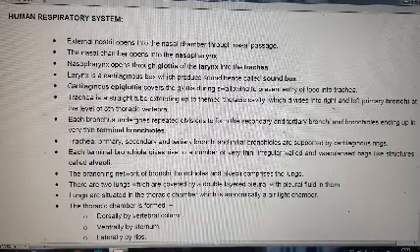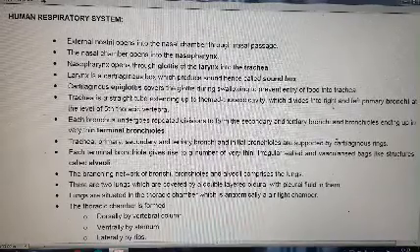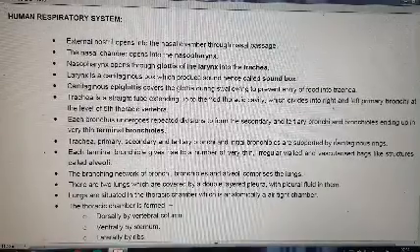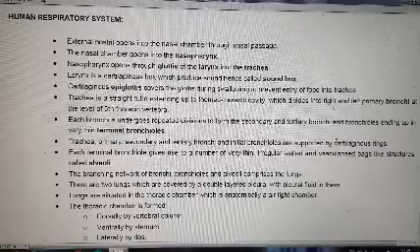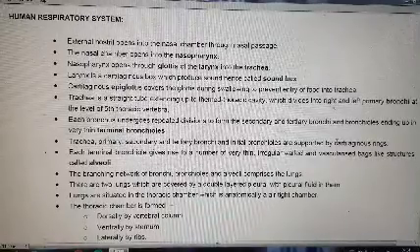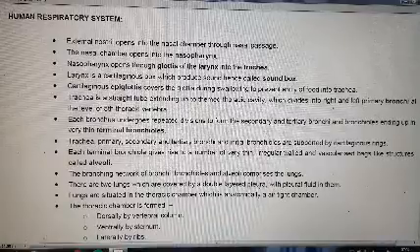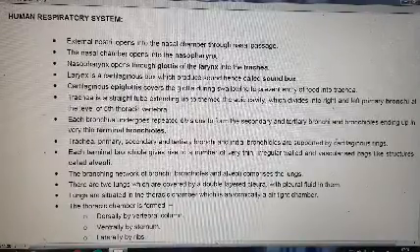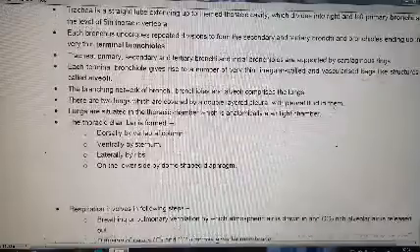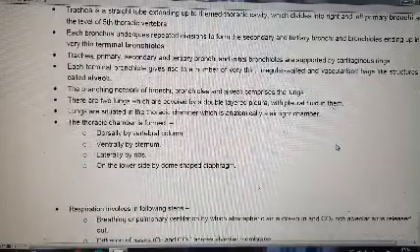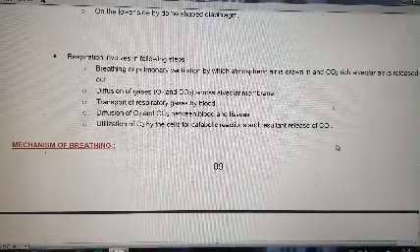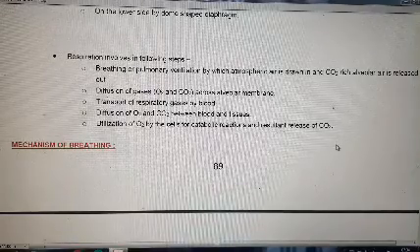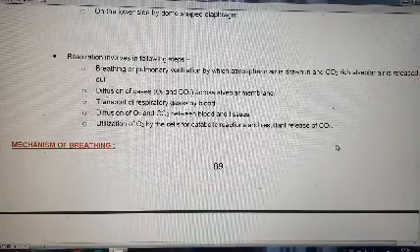There are two lungs, which are covered by a double-layered pleura with pleural fluid in between. Lungs are situated in the thoracic chamber, which is anatomically an airtight chamber. The thoracic chamber is formed dorsally by the vertebral column, ventrally by the sternum, laterally by ribs, and on the lower side by the dome-shaped diaphragm. Respiration involves the following steps: breathing or pulmonary ventilation, by which atmospheric air is drawn in and CO2